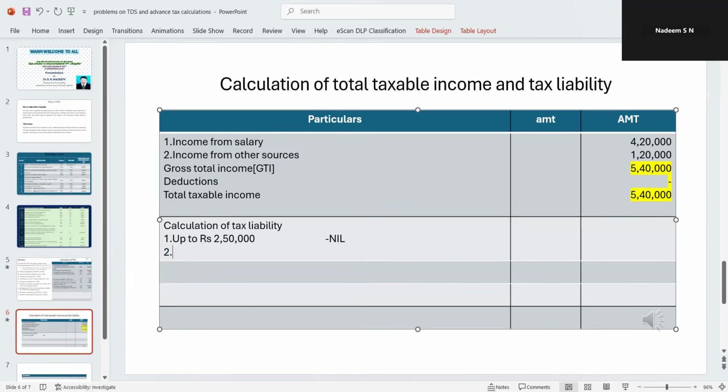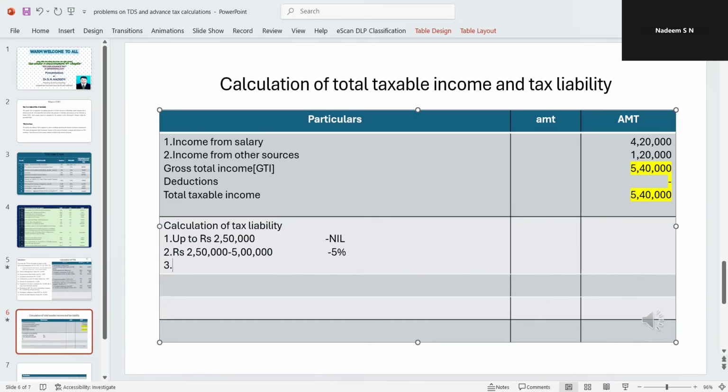Number two, rupees 2,50,000 up to 5 lakh vargu. So 5% tax rate, 5%. Next slab, rupees 5 lakh to 10 lakh rupees vargu total taxable income idre, then rate of tax is 20%.